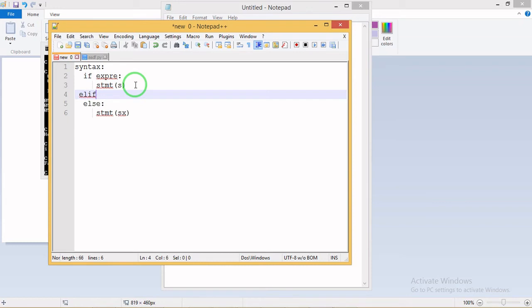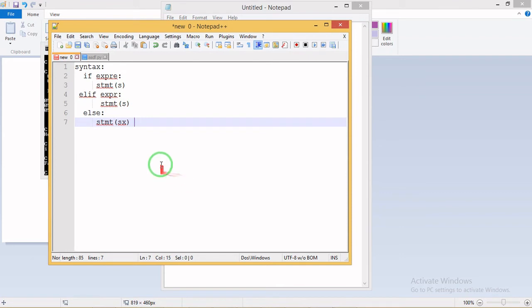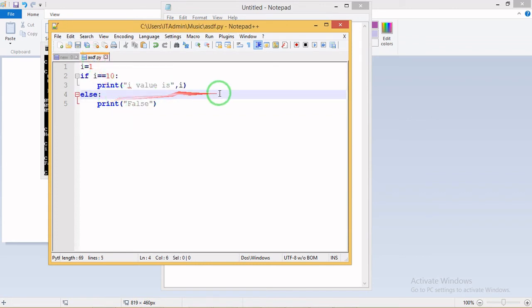That is else if, but you should not write it like this, you write elif, with a colon, hitting enter, and here with the expression and statement. This is the syntax for an else if part.